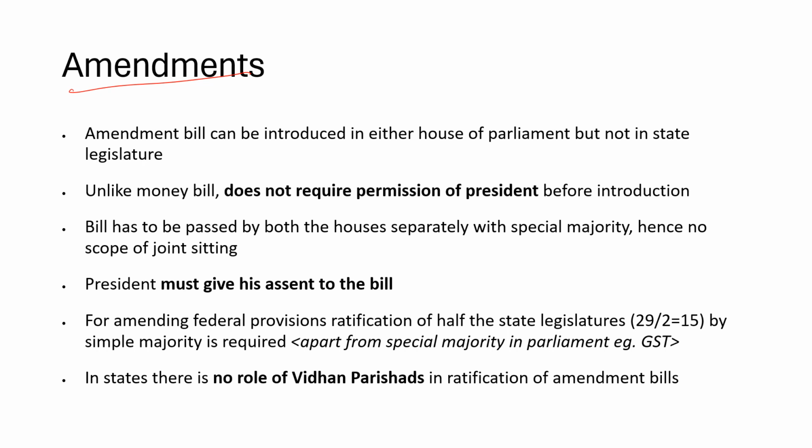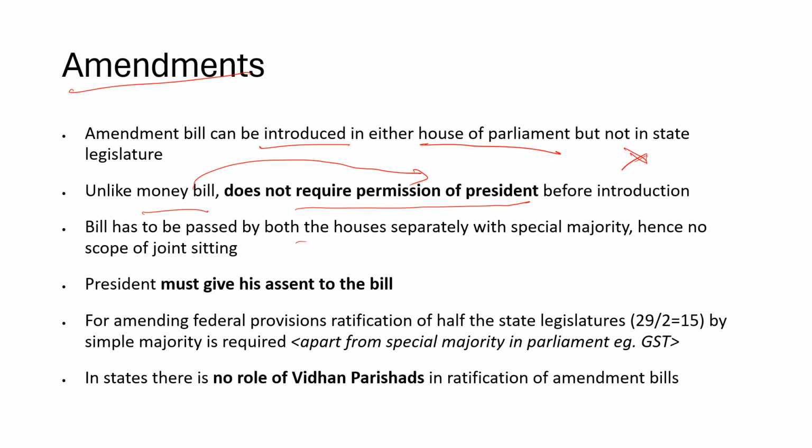An amendment bill can be introduced in either house of the parliament, but not in any of the state legislatures. It has to be in either of the houses of parliament. And unlike a money bill, it does not require permission of the president. A money bill requires permission of the president, but constitutional amendment bills do not require any permission. It's a little bit confusing, so please be clear.